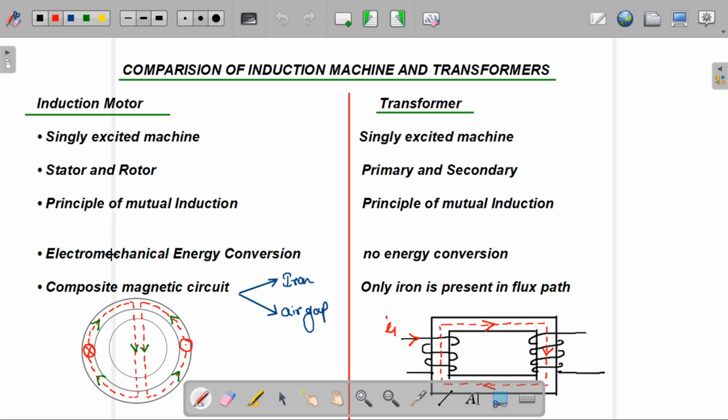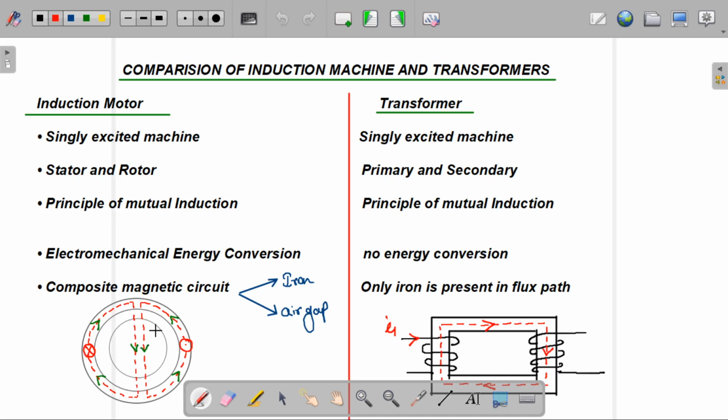Why does no energy conversion take place in a transformer? Because in a transformer, one form of electrical power is converted into another form of electrical power without change in frequency. If AC electrical energy is provided on the primary side, then it will give AC energy on the secondary winding also. So these are the diagrams of the basic construction of the induction motor and transformer.